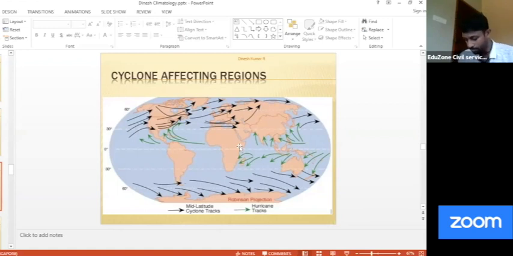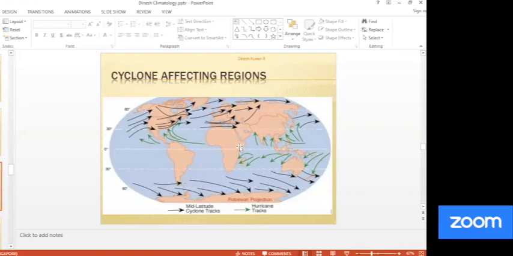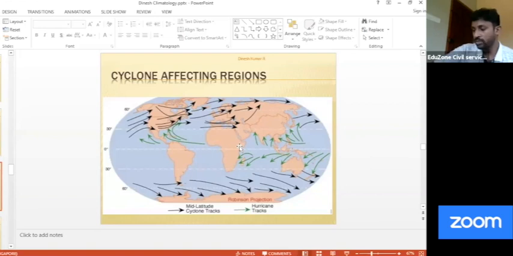First statement, South China Sea, the name is typhoon. That is not the point that I am going to mention. In brackets, star mark, the time period: it majorly develops between June to December. That's why I asked you to write it. Clear? You have to remember this. The question is confusing. So South China Sea typhoon generally comes between June to December.